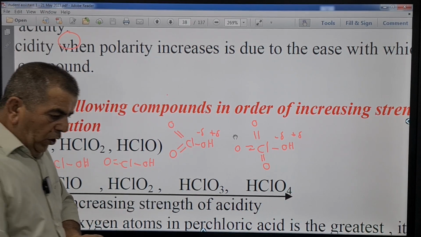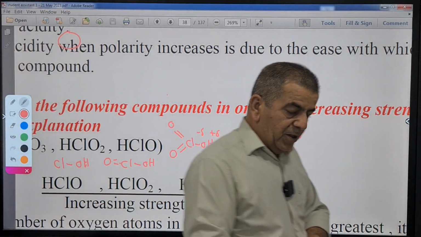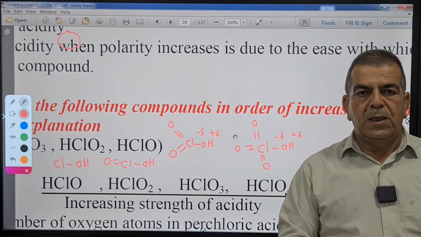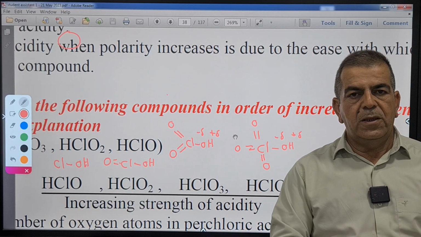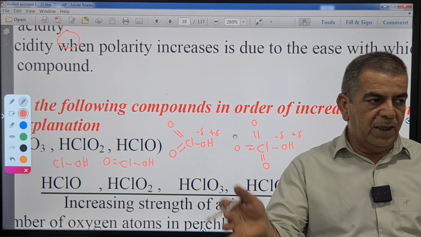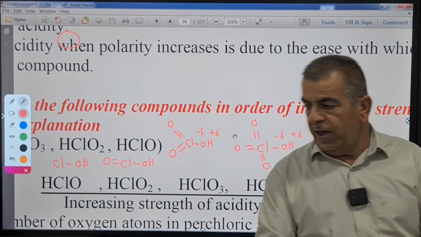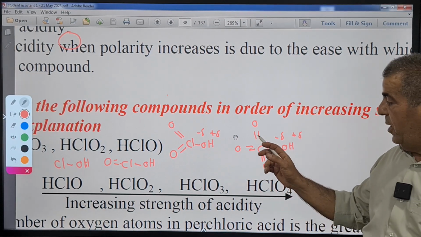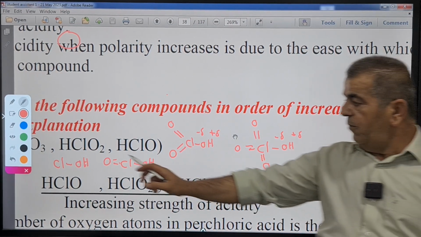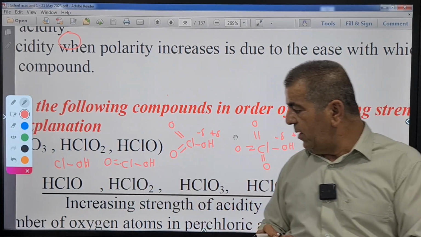So in a molecule, when OH is present, the acidity or the basicity depends on whether there are oxygen atoms bonded to the holder of the OH. We have many oxygen atoms, high polarity, stronger acid, and we have no oxygen, very weak acid.